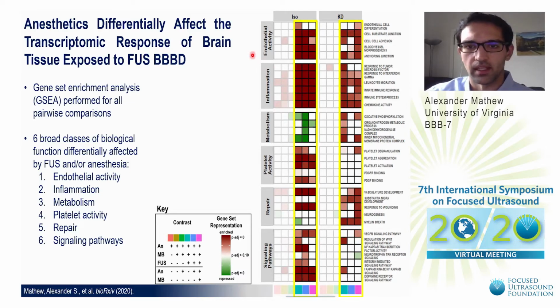So for example, endothelial activity, inflammation, and tissue repair were all significantly enriched by focused ultrasound regardless of the anesthetic background. But as we start to look at pathways associated with metabolism, platelet activity, or discrete signaling pathways, now we can see that the anesthetic background actually alters the effect of focused ultrasound in terms of activating or repressing these pathways.